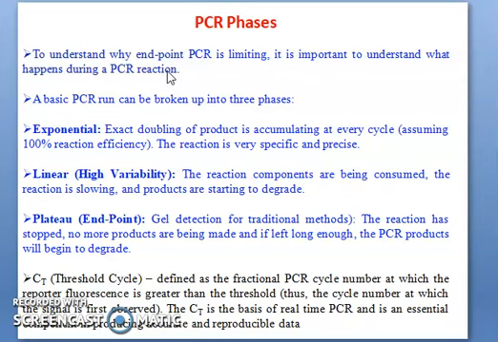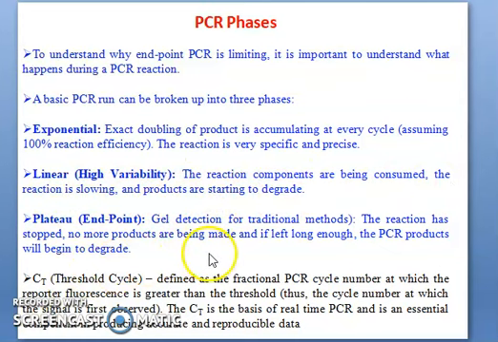Why? Because there is a limitation. To understand that, the PCR reaction, the basis of a PCR run, can be broken into three phases. The first one is exponential, the second one is linear, and the third one is flat, meaning endpoint. In the exponential phase, there is exact doubling of the product accumulating every cycle, assuming the reaction is 100% efficient. The reaction is very specific and precise. The second one is the linear phase, with high variability. The reaction components are being consumed, the reaction is slowing, and the products start to degrade.